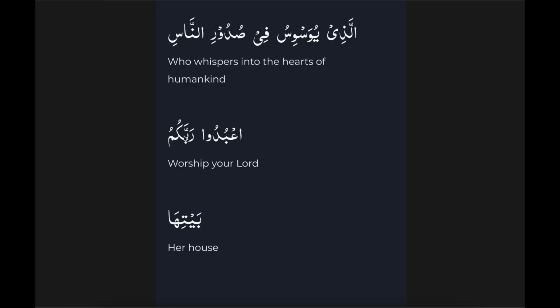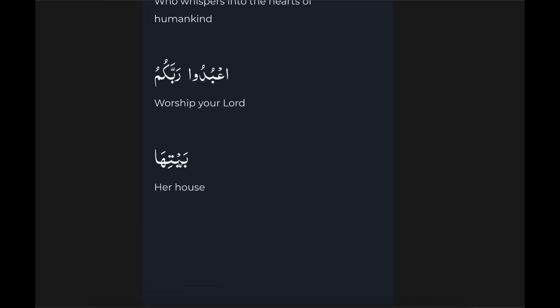Rabbakum, Lord of yours. Easy. Baitiha. Bait means house and it has an attached pronoun. And what did I just tell you? If you see an attached pronoun like this, then you can easily put "of" in the translation. Baitiha, house of her.